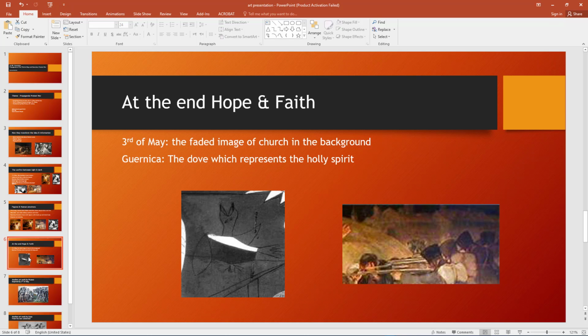The last symbol, which is obvious in both paintings, is the light, or in other words, the lantern in the 3rd of May and the light in Guernica. In this case, both artists use the same subject to transfer different messages. The lantern in the 3rd of May is on the floor and is not obvious, but divides the painting into two different sides, emphasizing the brutality and injustice. However, in Picasso's, the author mentions in the High Modernist, the avant-garde in the 20th century article that the light is in the middle of the painting and shows a man who brings the light and ends the war and brutality.